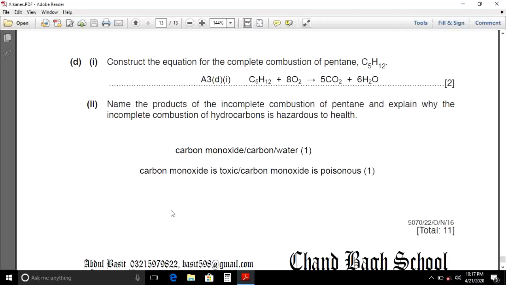Name the products of the incomplete combustion of pentane and explain why the incomplete combustion of hydrocarbons is hazardous to health. Carbon monoxide, carbon and water are produced by the incomplete combustion of pentane. As you know, carbon monoxide is a toxic gas. It combines with hemoglobin forming carboxyhemoglobin, and it is a very poisonous gas.